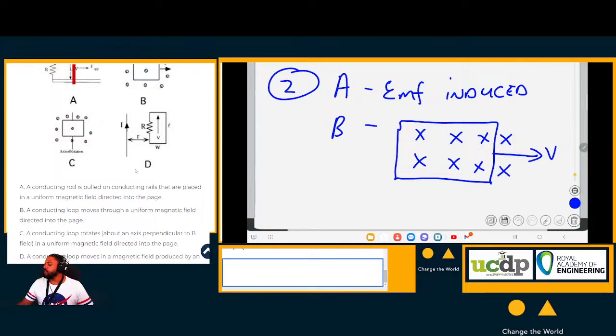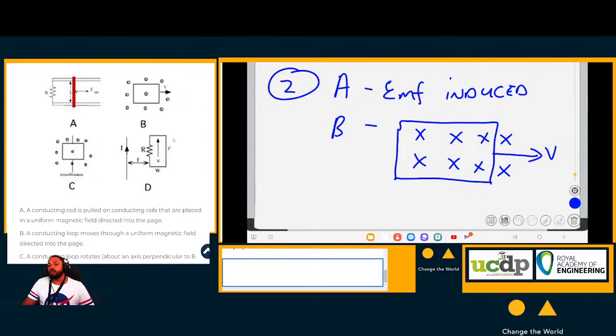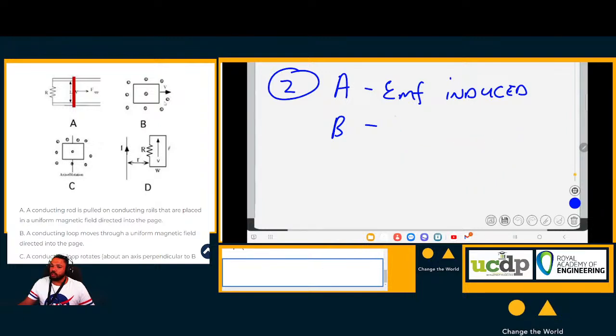Okay, so it's not accelerating or decelerating. The area stays constant and the magnetic field stays constant, which means that this conducting loop is not inducing an EMF. So no EMF is induced in B because area stays constant and the magnetic field stays constant and the angle between them is constant. So no EMF induced.